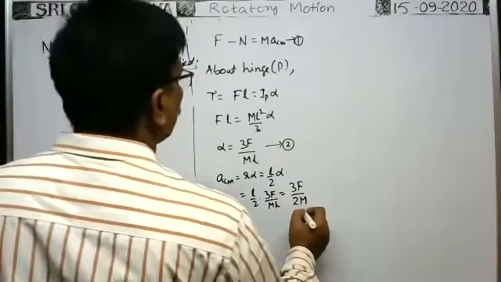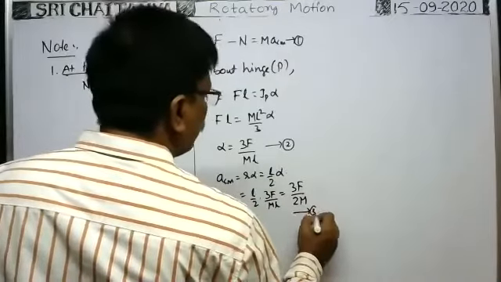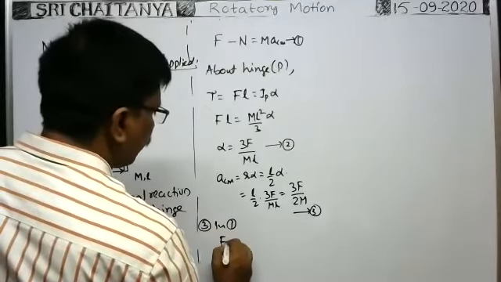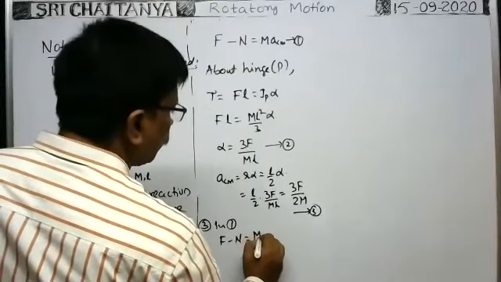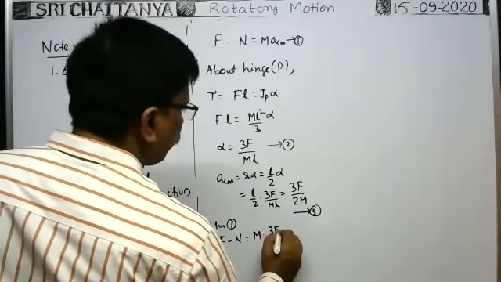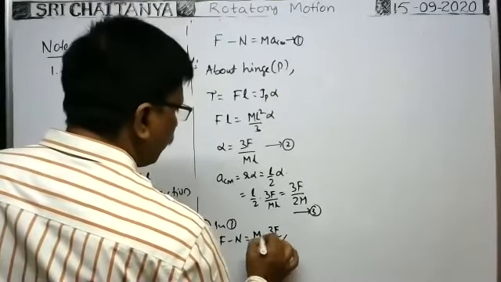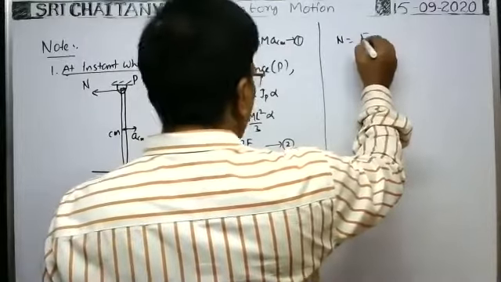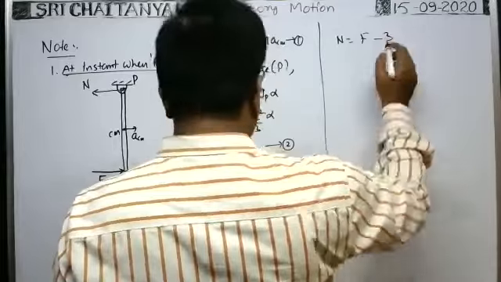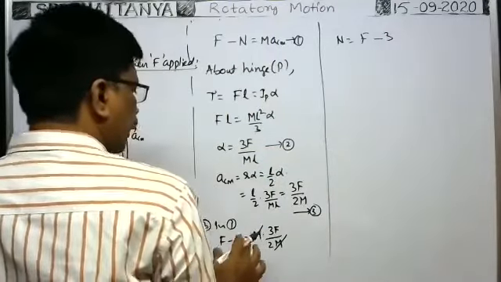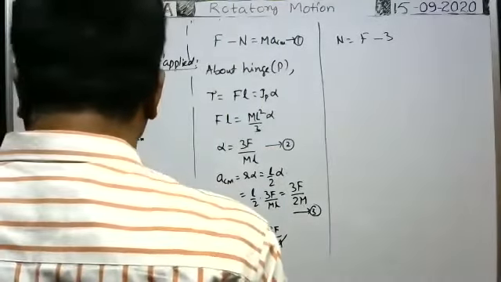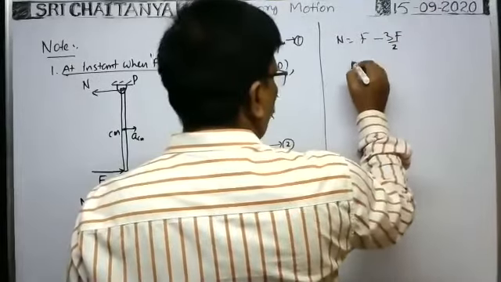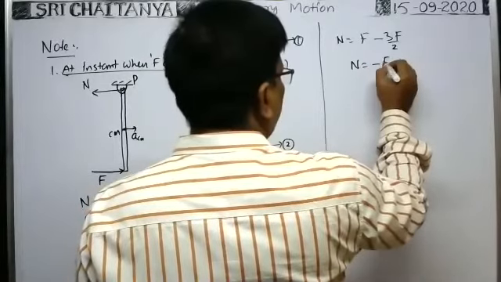Now you substitute this value in equation 1. F minus N is equal to M into ACM. ACM means 3F by 2 into capital M. M cancels. Therefore, N is equal to F minus 3F by 2. So N is equal to minus F by 2.